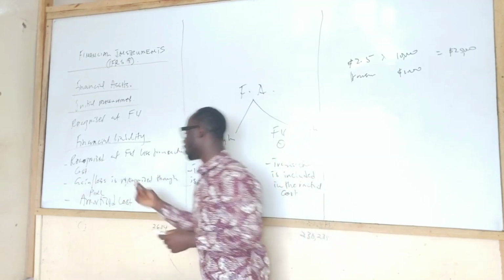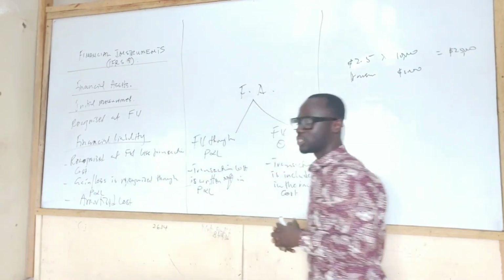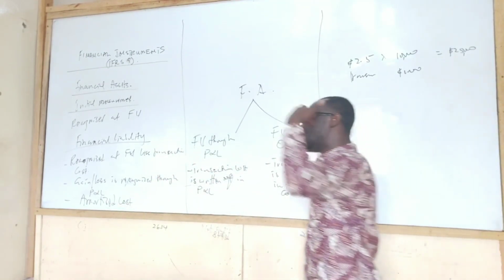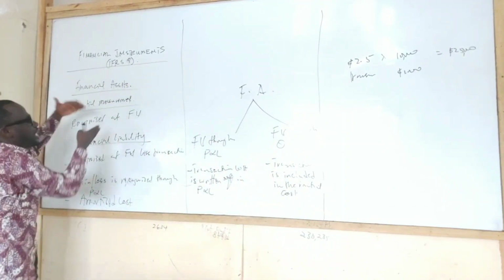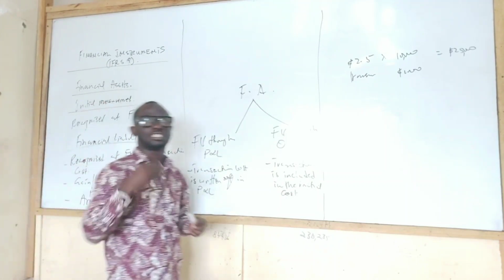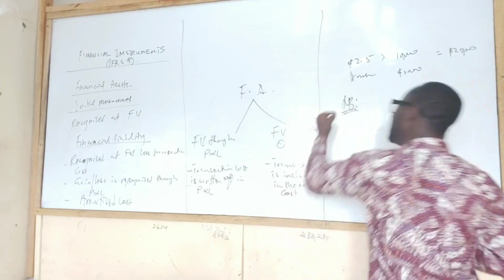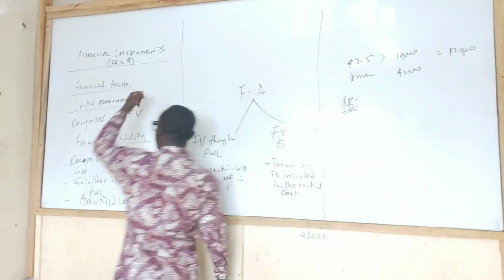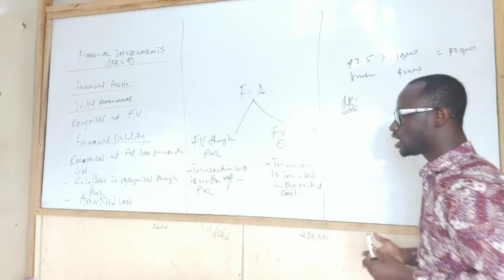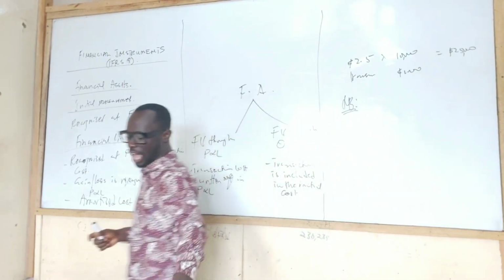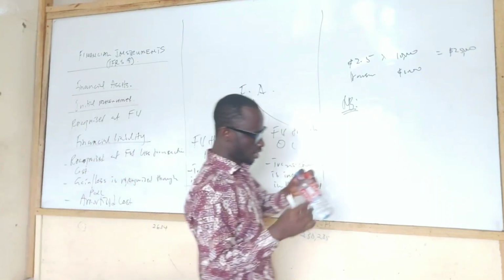Any gain or loss is recognized in the profit or loss, but we carry the liability at the amortized cost. Now, if there is any derecognition of either financial asset or financial liability, any gain or loss is taken to the income statement. Okay? So if there is derecognition of either financial asset or financial liability, any gain or loss is taken to the income statement. So these are the things you have to understand about financial assets and financial liability.